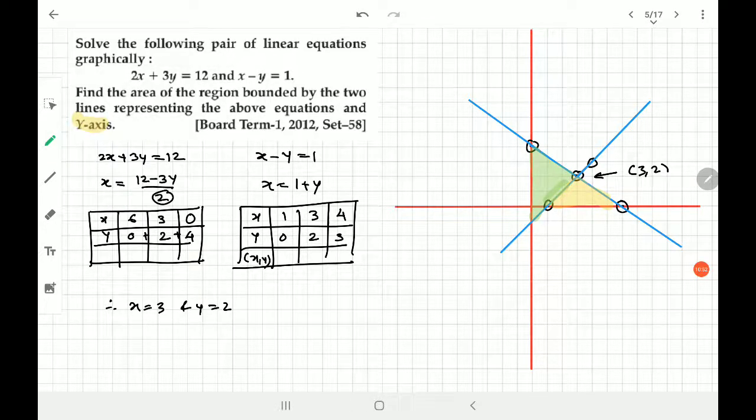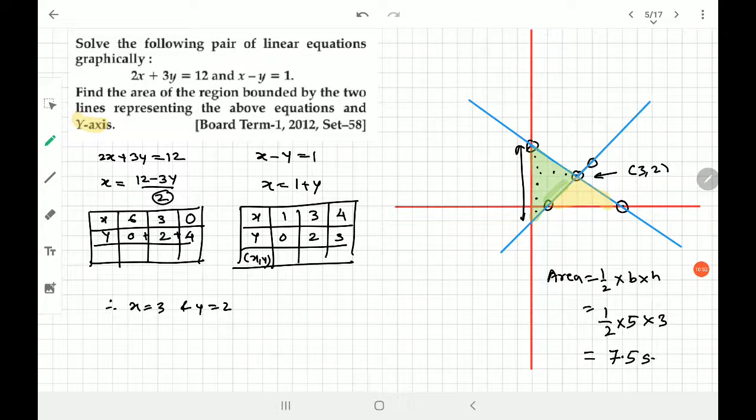So I'll go for the area. Area is equal to half into base into height. So base is this one, यहाँ से यहाँ तक. So we have 1 2 3 4 and 5. So half into 5 into height is 1 2 3. So it is 3. 5 3s are 15 divided by 2, 7.5 square units. And that's the answer.